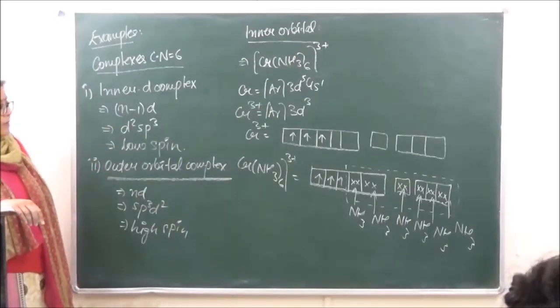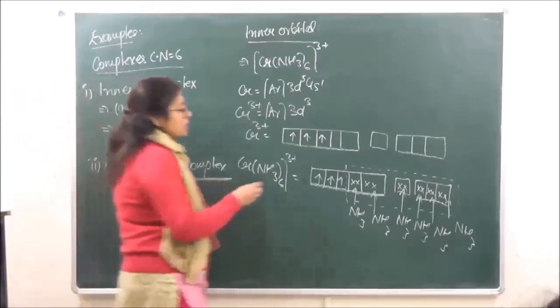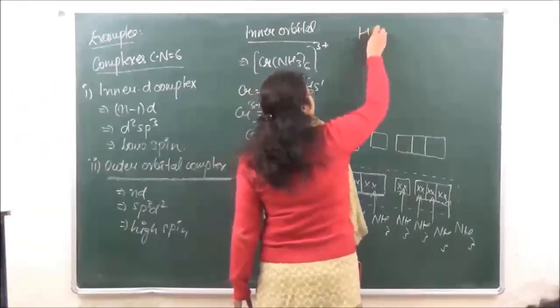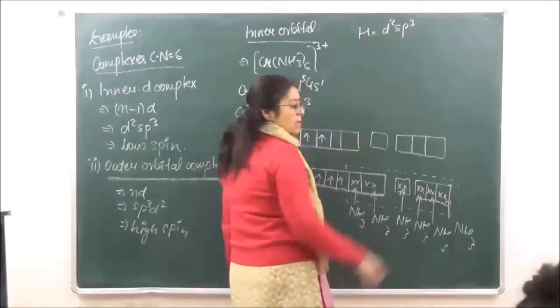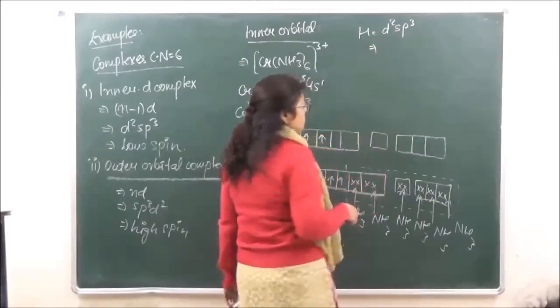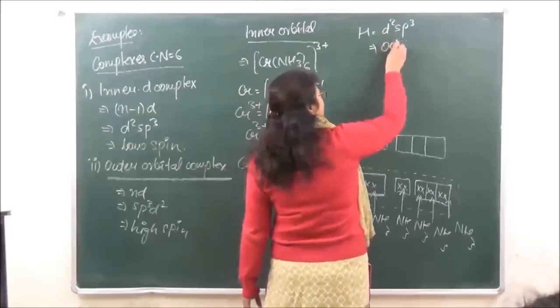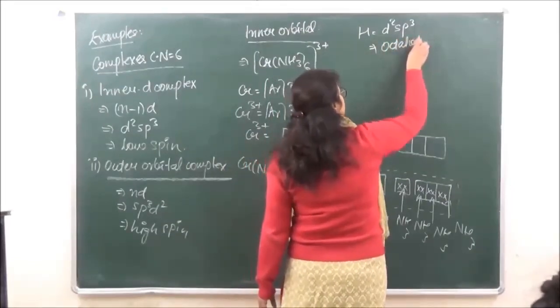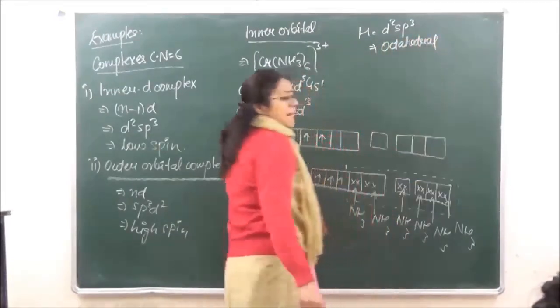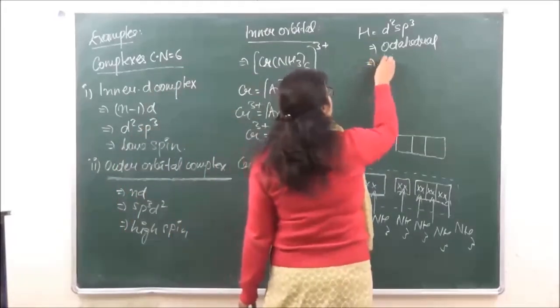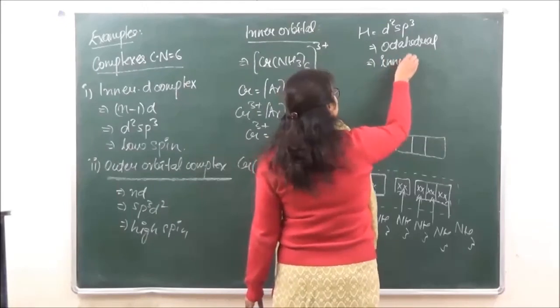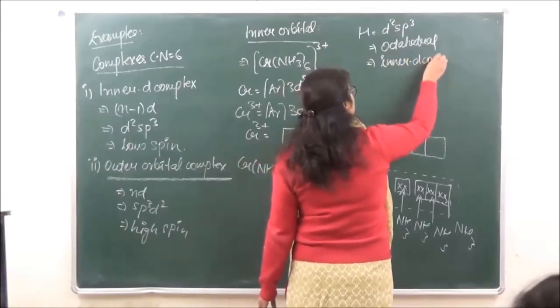So over here you can see that the hybridization in this case is going to be d2sp3, and the shape or geometry is octahedral, right? And it is an inner d complex.